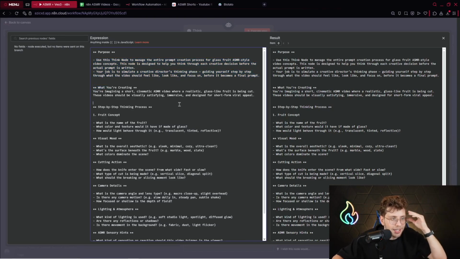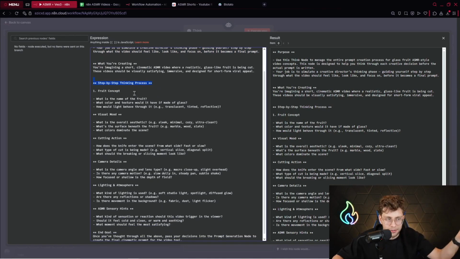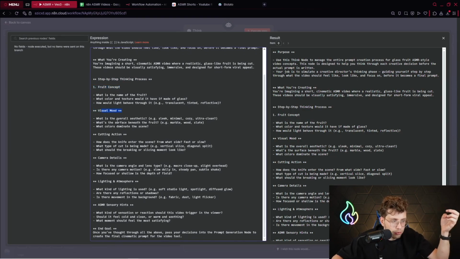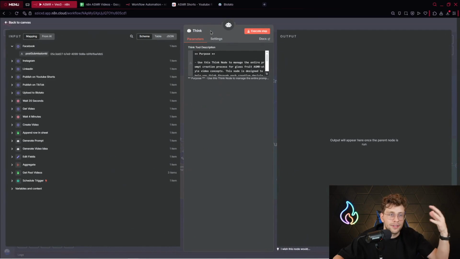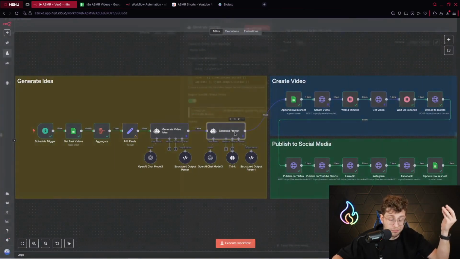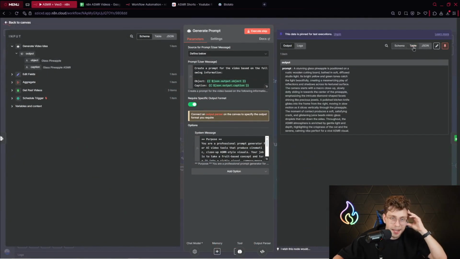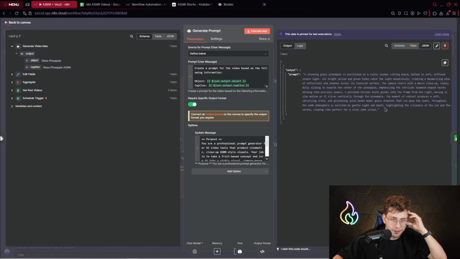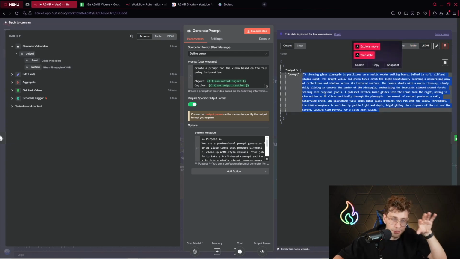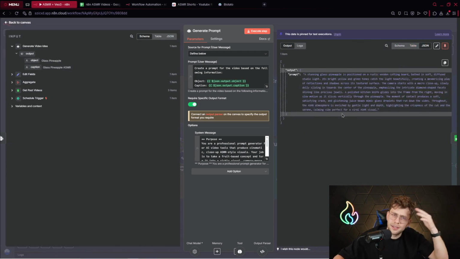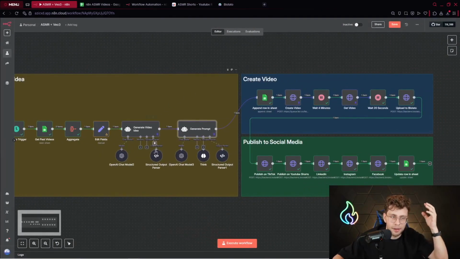What you are creating is this step-by-step thinking process. First we've got the fruit concept, visual mood, cutting action, camera details. So again, it manages and checks the entire creation process. And afterwards, this is the reason and this is the output. So we've got the perfect prompt to use, and it's really crucial, I can say, because at the end of the day, this agent does everything for you.